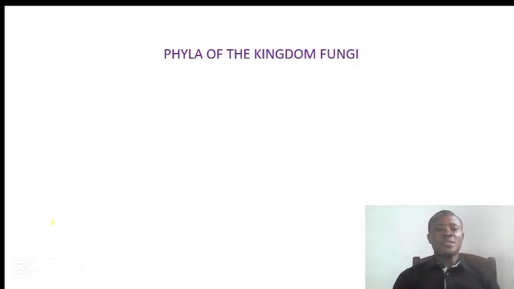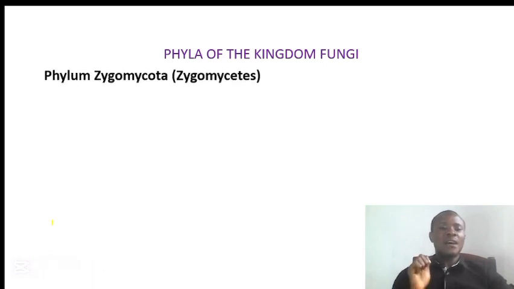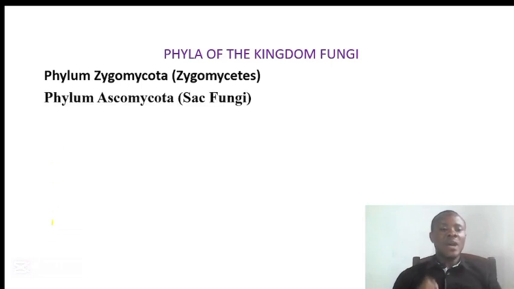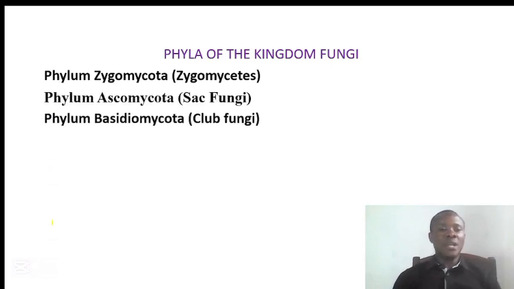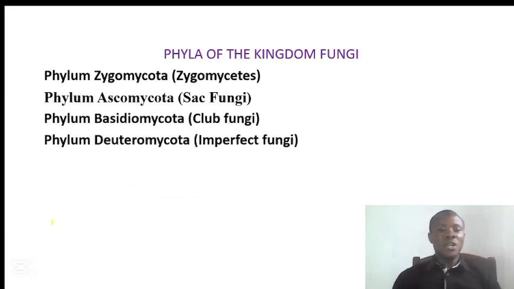Now let's talk about the phyla under the kingdom fungi. We have four phyla under the kingdom fungi. We have phylum Zygomycota. We have phylum Ascomycota. We have phylum Basidiomycota. We have phylum Deuteromycota, and they have their common names in the brackets.